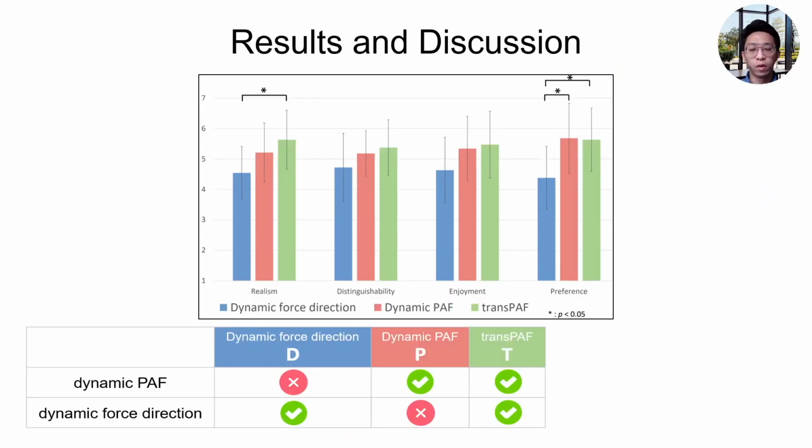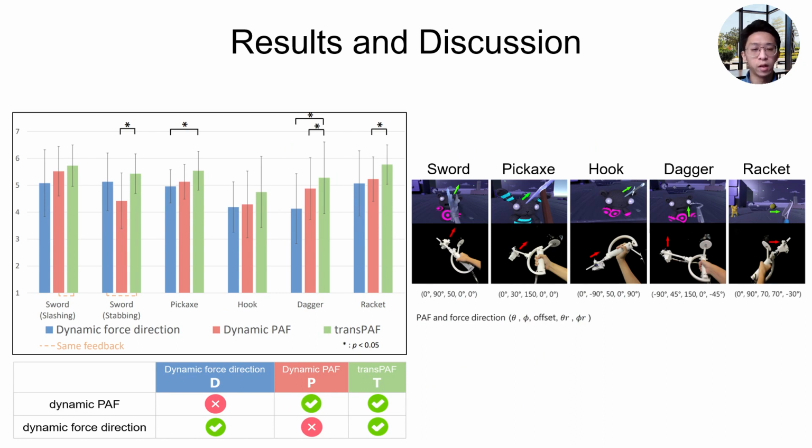And the results are shown in the figure. Three methods were compared: dynamic force direction D, dynamic PAF P, and TransPAF T. Their differences are shown in the table. The results show that significant differences are between D and T in realism. In addition, we analyzed the realism of each weapon and the racket. A dotted line indicates the same feedback. The results show that the feedback from T was more realistic than that from D and P in different situations.